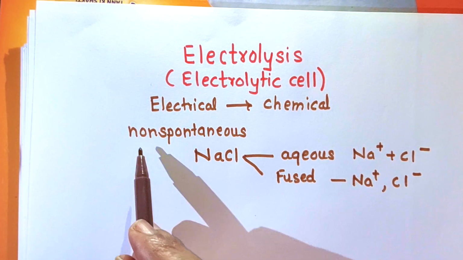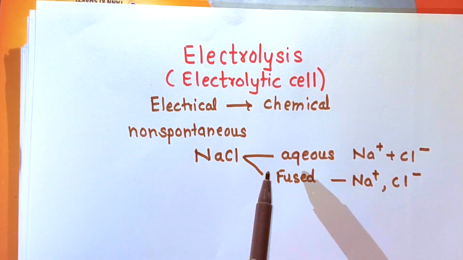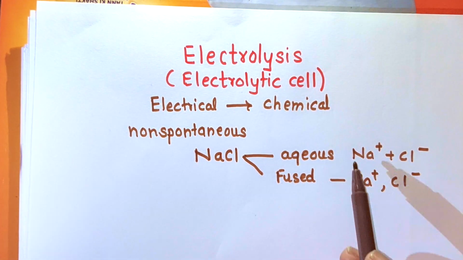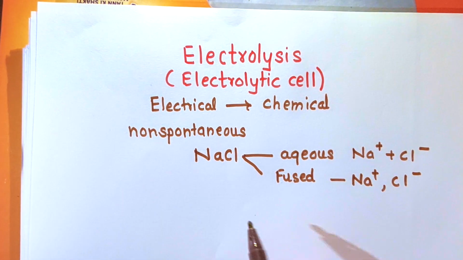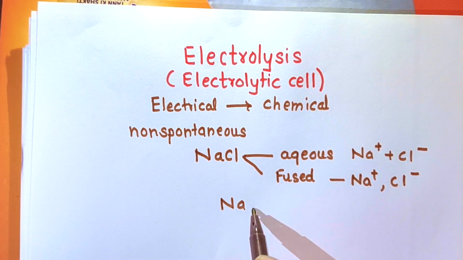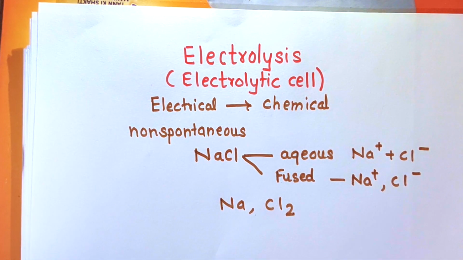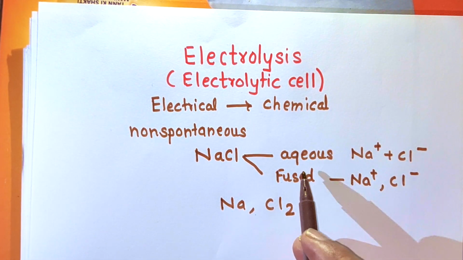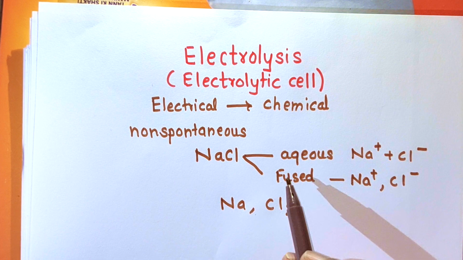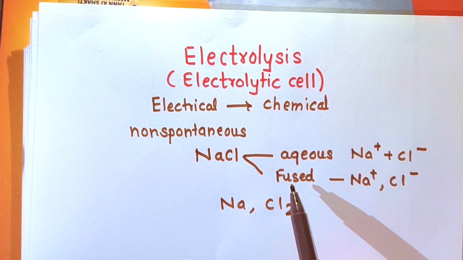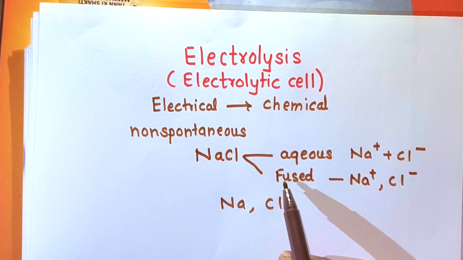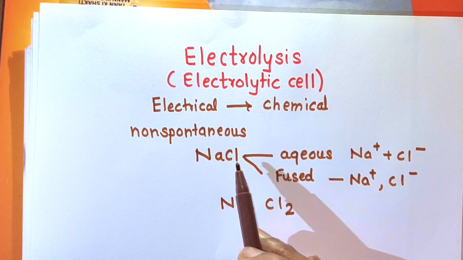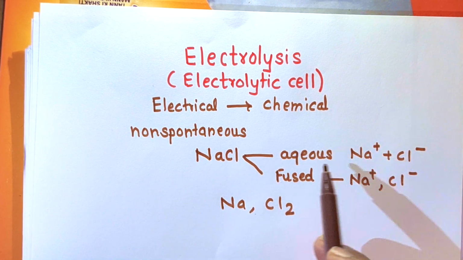And when electrical energy is passed through these solutions, you can obtain the discharge of these ions, and we can obtain sodium metal, chlorine gas, or you can obtain H2, hydrogen gas also, as the products of electrolysis. This process is called electrolysis, and here fused NaCl will give different products and aqueous NaCl will give different products.